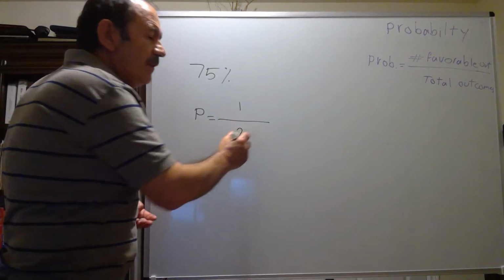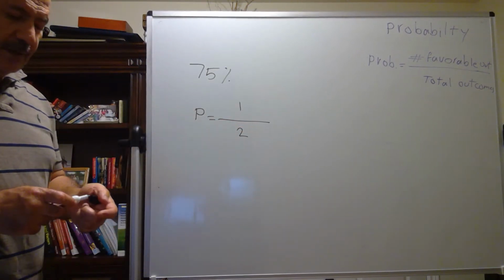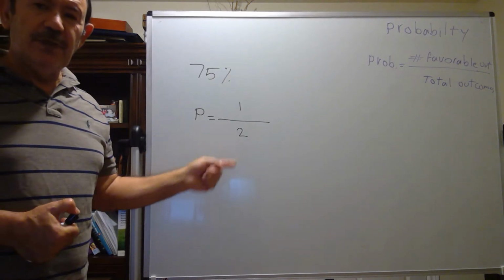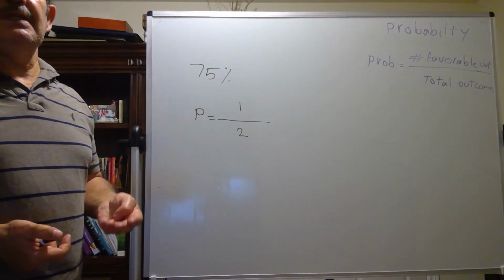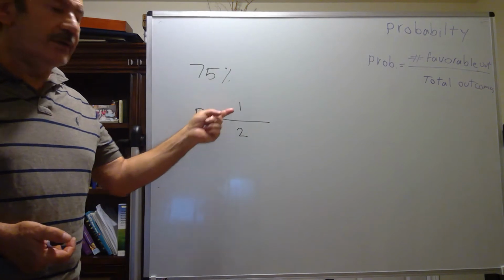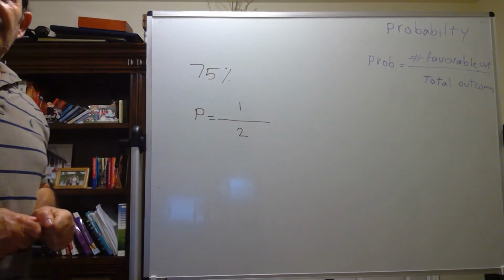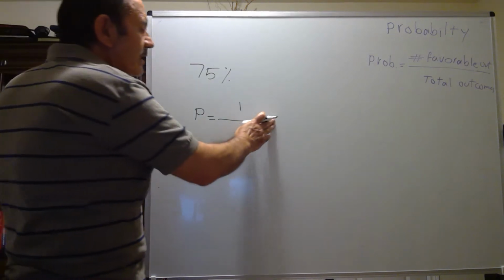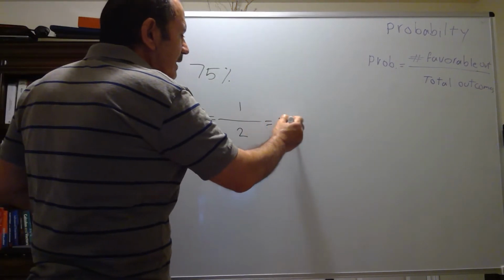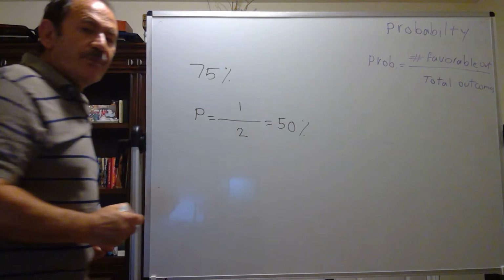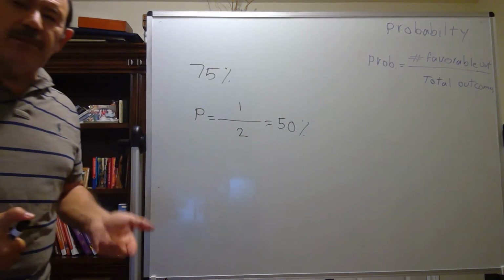It is two, it can be head or tail. I want to see head, only one of the outcomes. So the probability is one out of two, or if we convert this to percent, it's going to be 50%. This is the meaning of probability.